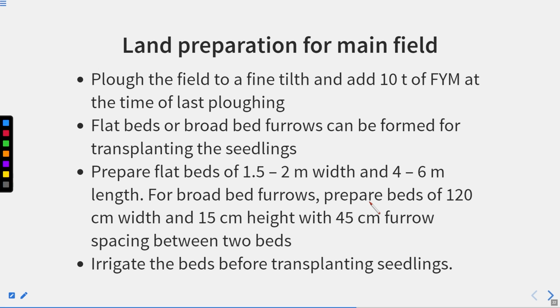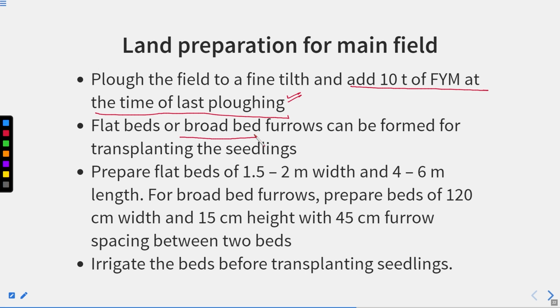Land preparation for the main field. So we have to transfer it to the main field. What we have to do is plow the field to a fine tilth and add 10 tons of farmyard manure at the time of the last plowing. So you have to plow the field and then add 10 tons of farmyard manure.